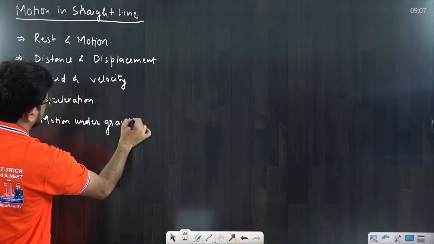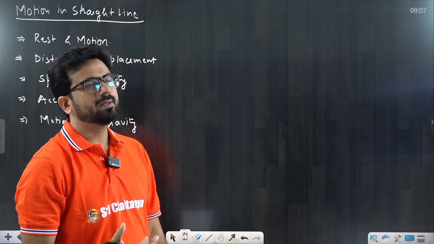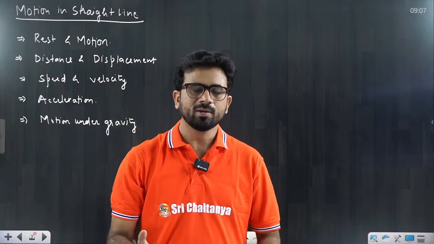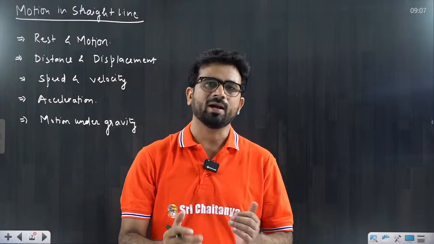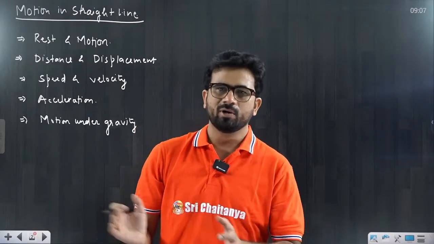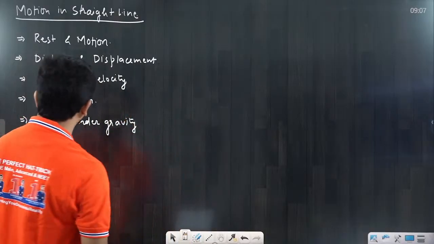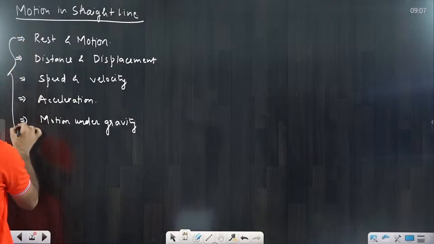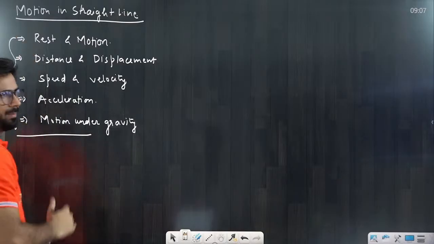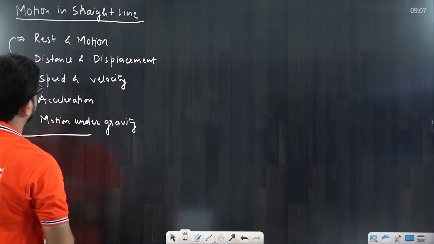Okay. And there is one more topic in the NCERT, which is relative motion, but I will take care of relative motion altogether, motion in one straight line and motion in a plane together. So I am not covering it in this part right now. With time we will see it. Okay. So these five topics are what we are going to discuss in this first part of the class. Now I am going to start first with rest and motion.